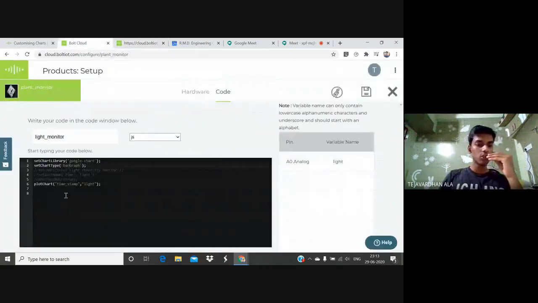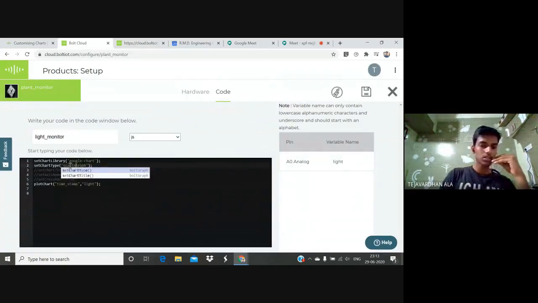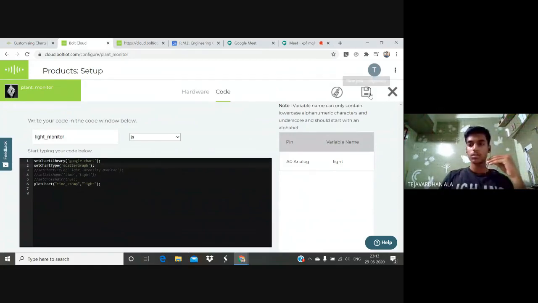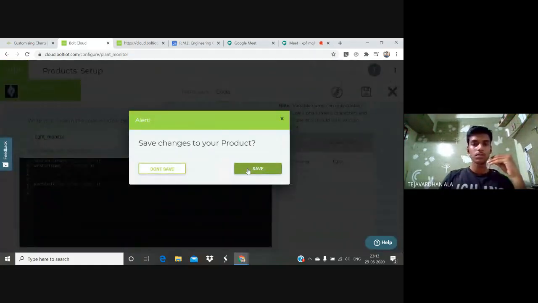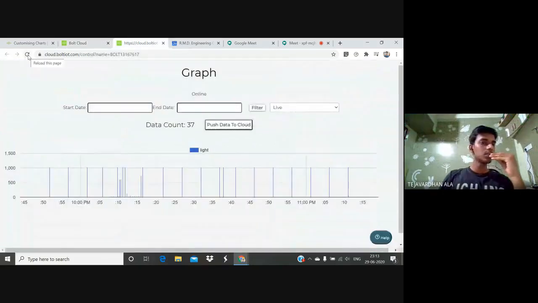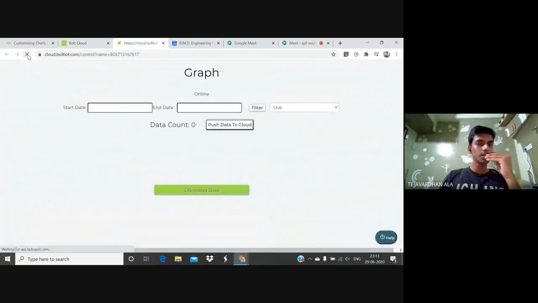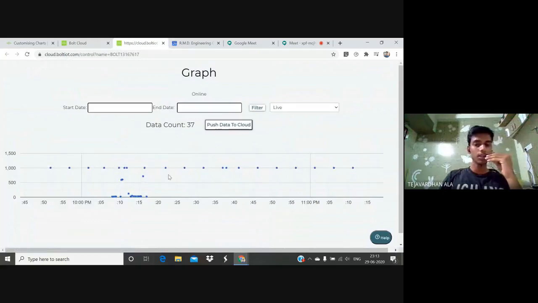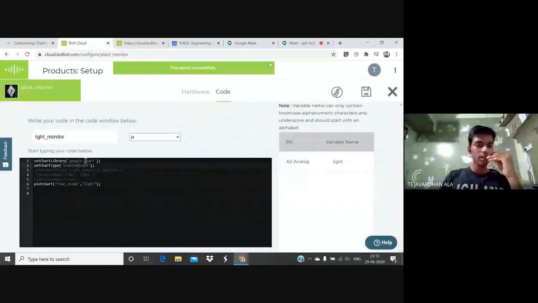Again, I have to show you in terms of a scatter graph, so I have to change to scatter. Again, in order to see the changed data, we have to refresh the page, friends. So you can see this is the chart graph at different time intervals, a scatter graph. Again, I would like to show you an area graph.